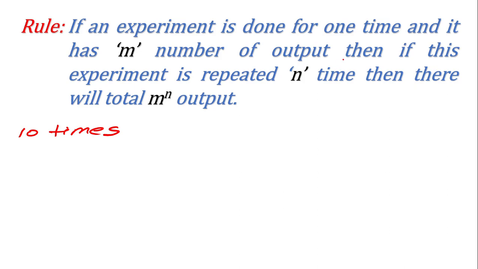Now, if an experiment is performed one time and it has m number of outcomes, then if this same experiment is repeated n times, there will be a total of m to the power n outcomes.